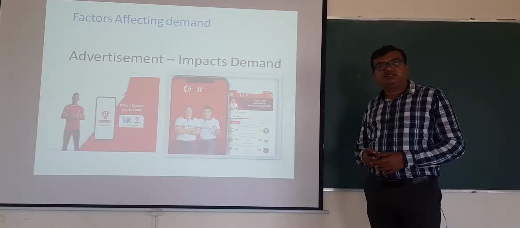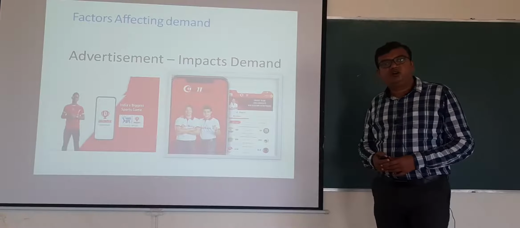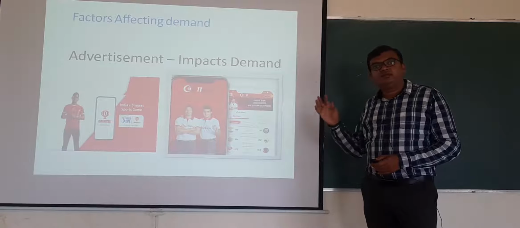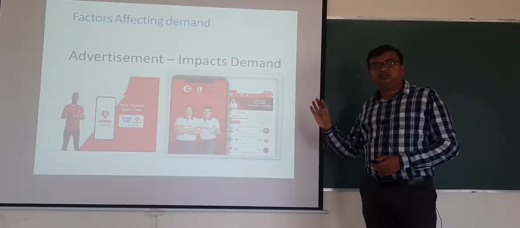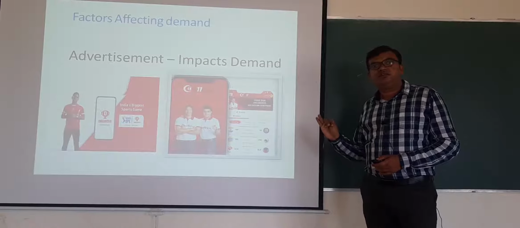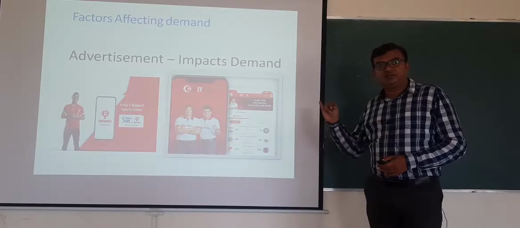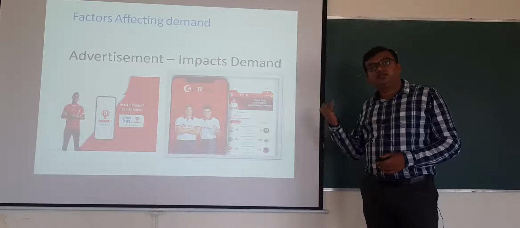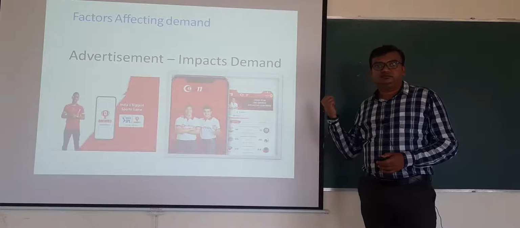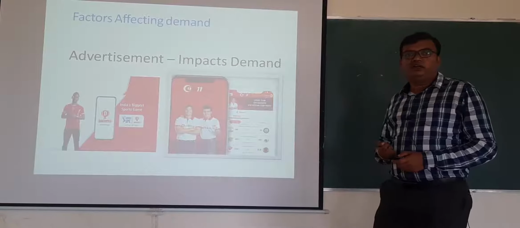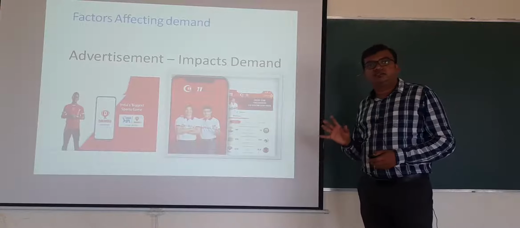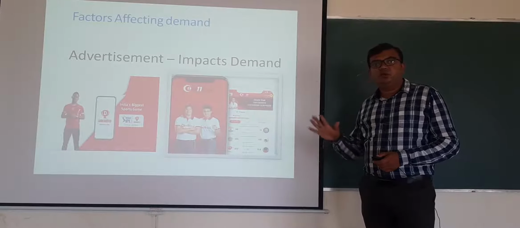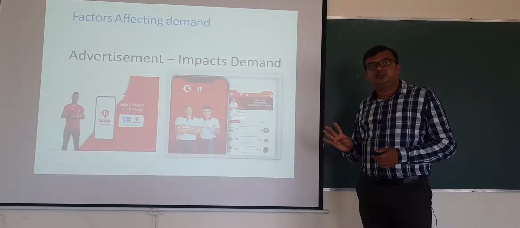Consider there is one automobile company. Which are the different automobile companies that are there in the market? Maruti Suzuki is there, then Hyundai, Tata, GM Motors, Mahindra, and like this many other automobile manufacturing companies are there. There are 6 to 7 automobile manufacturing companies. Now imagine that Hyundai will start marketing aggressively.